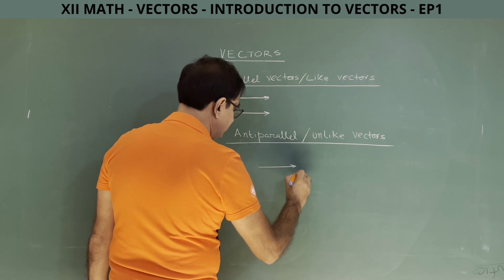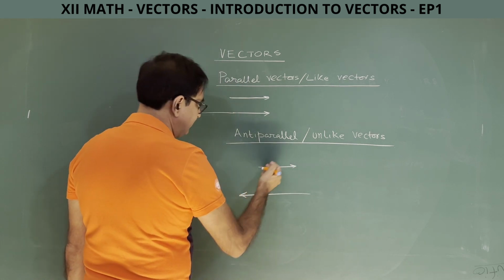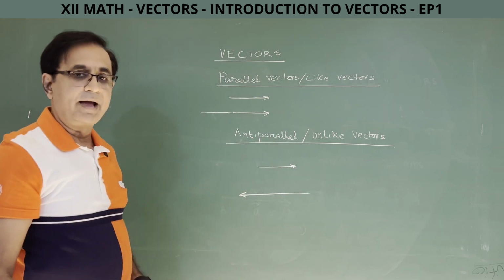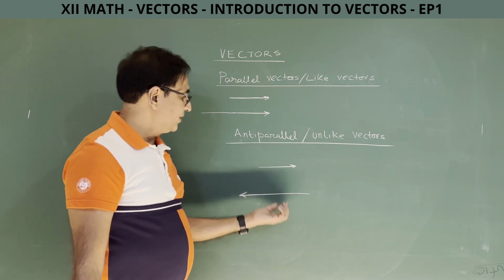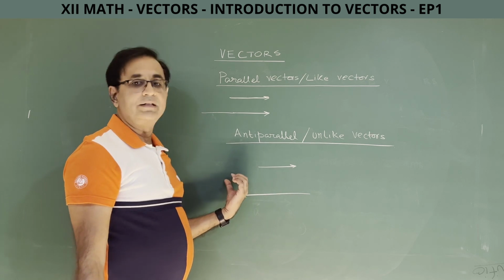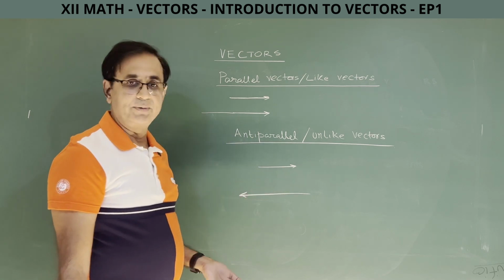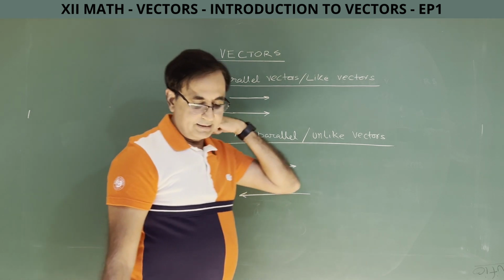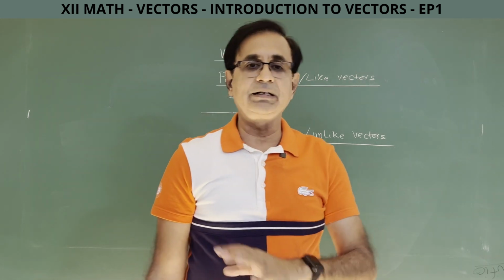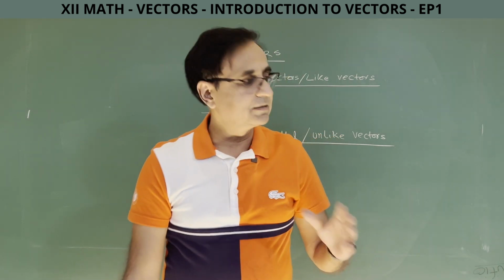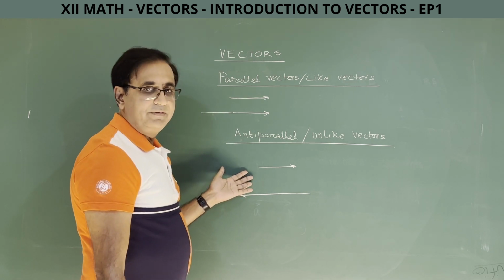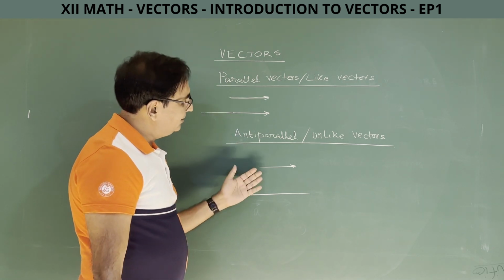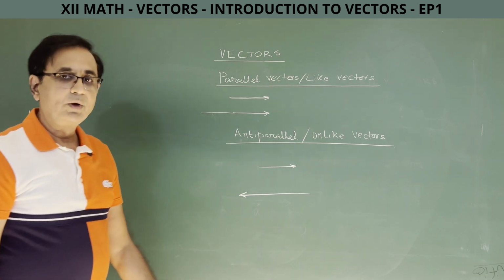So this is one vector and this is another vector. They may have different magnitudes, they may have the same magnitudes. Magnitudes have no inference here. So these two vectors are parallel, but we will call them anti-parallel because their direction is opposite. But when we go further in the chapter and we say parallel vectors, we will consider this also as parallel vectors, this also as parallel vectors, whether they are pointing in the same direction or in the opposite direction.